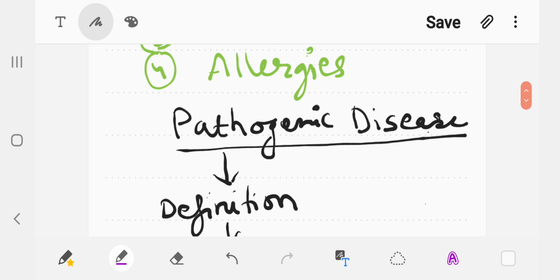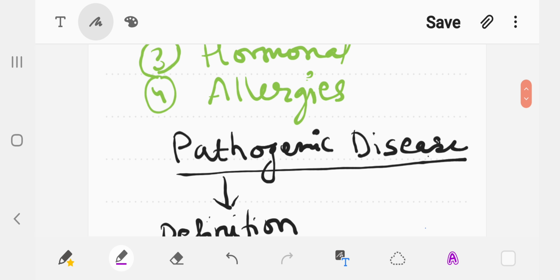So the next topic is we need to take the pathogenic diseases, which are basically due to the infections caused by the different types of microbial agents. They may include viruses or any other living form of organisms like bacteria, fungi, etc., which we already know. So basically these are the diseases which are caused by the pathogens and readily spread from one infected person to the healthy person. So these are communicable in nature basically.